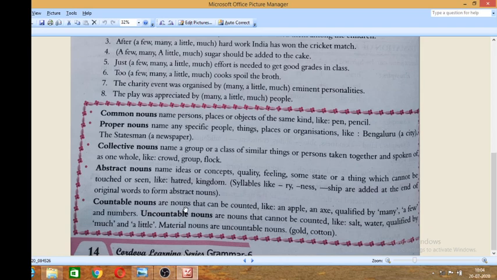Countable nouns are nouns that can be counted, like an apple, qualified by many or a few. Uncountable nouns are nouns that cannot be counted, like salt, water, qualified by much and little. Material nouns are uncountable nouns. These are all about this chapter. We have learned and completed it. So what you have to do? You have to do these answers.